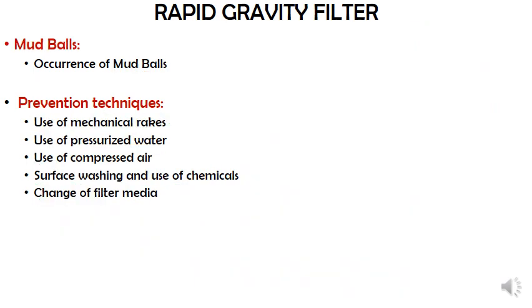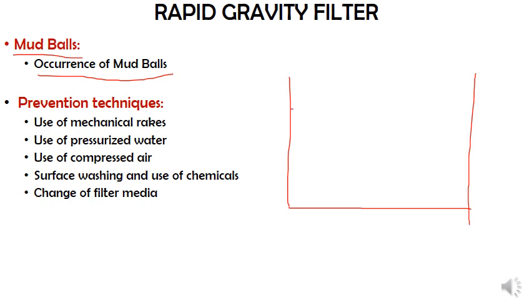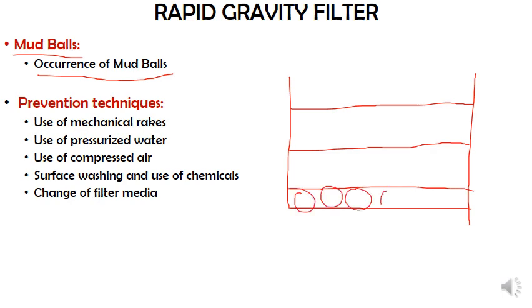Formation of mud balls. This is the second type of operational trouble we usually face. Let us see how these mud balls are formed. Again I am going to draw the same treatment unit. I have the sand layer, I have the gravel layer, and I have the under drainage system. At this point you can check it out. On top I have water.